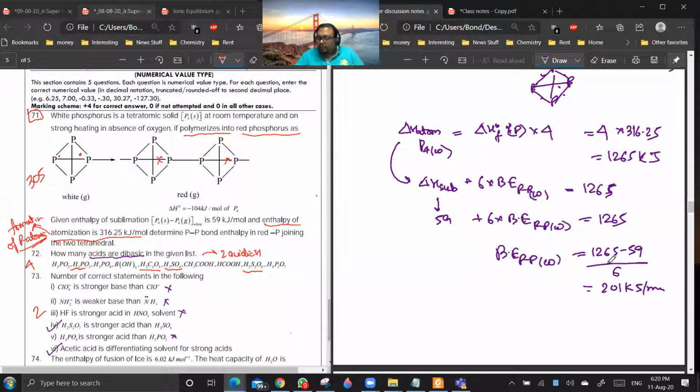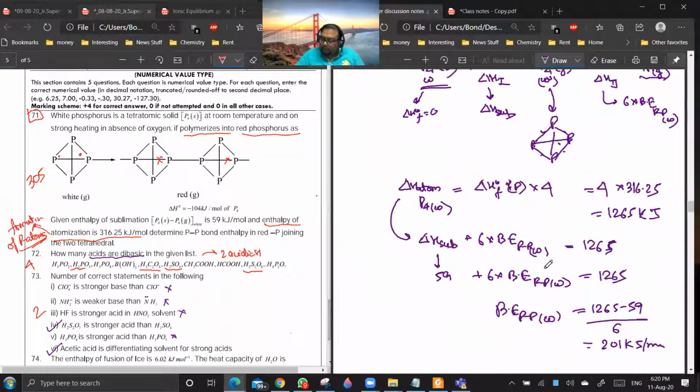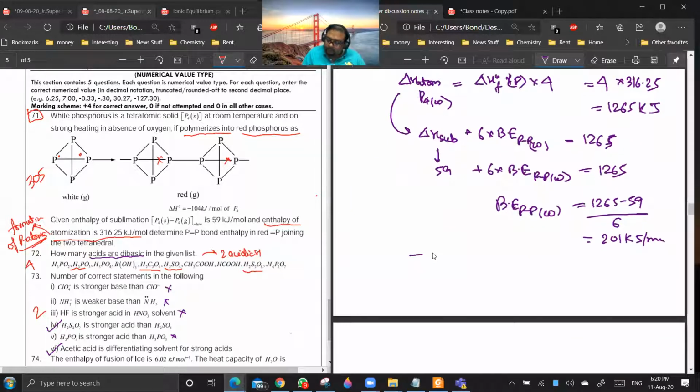Now this we are going to use in the first equation. So I can write minus 104 is equal to bond energy of phosphorus white minus bond energy of phosphorus red.